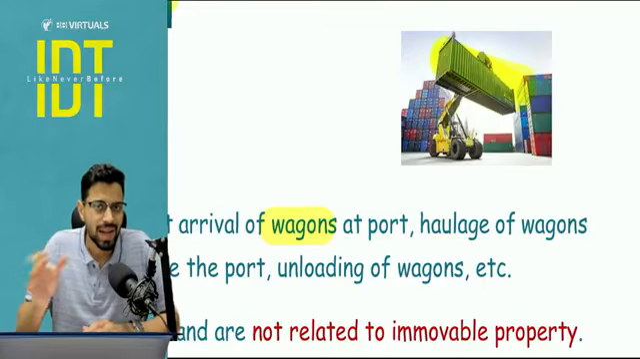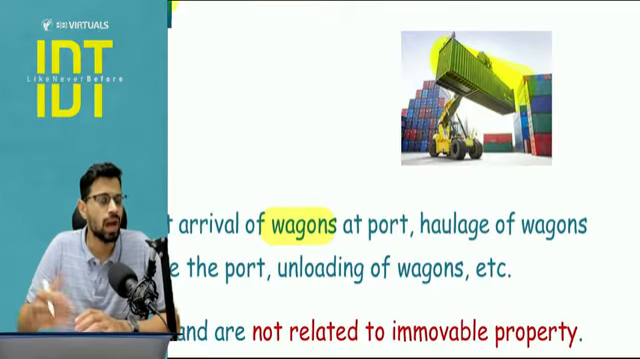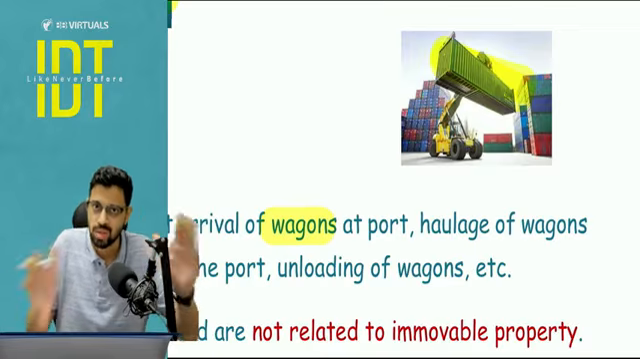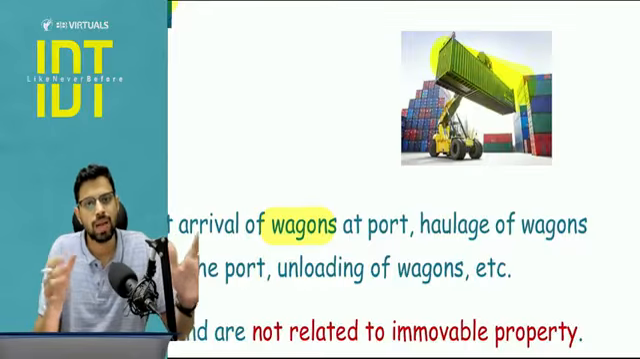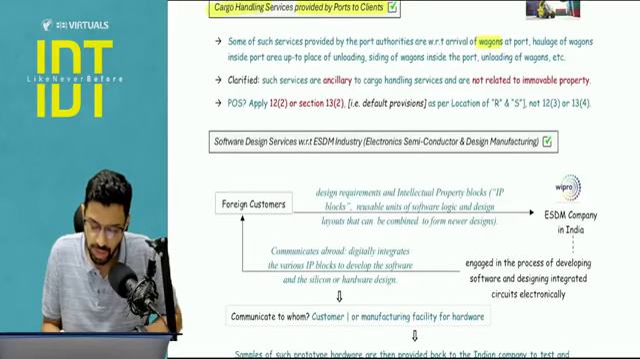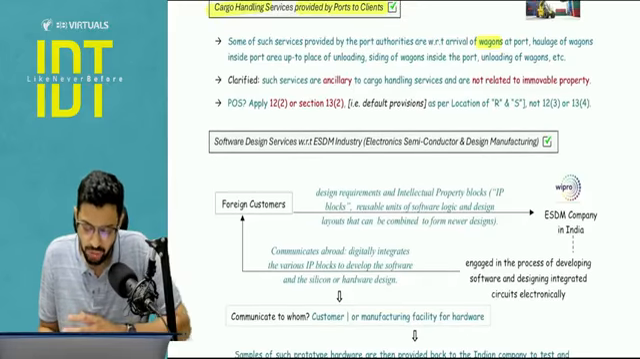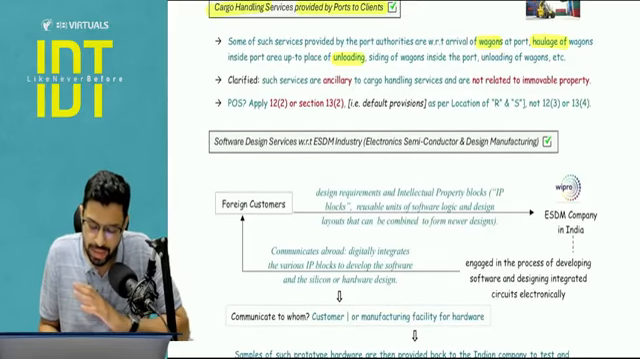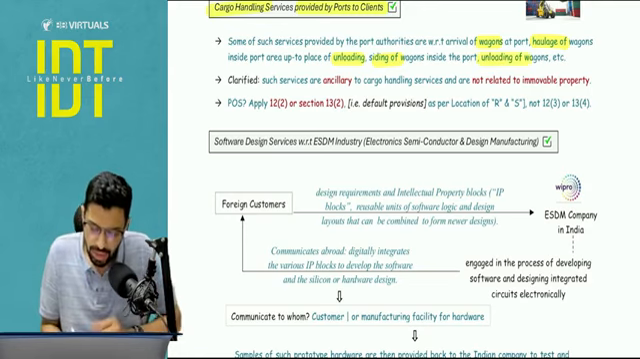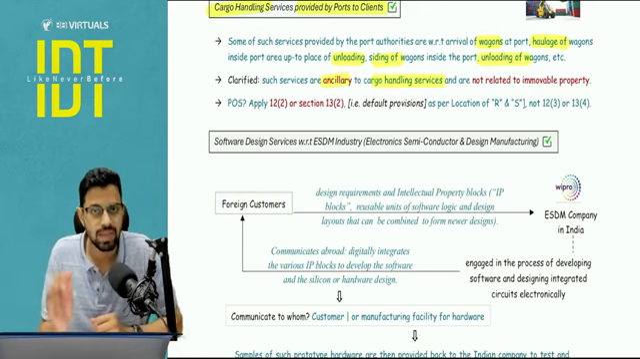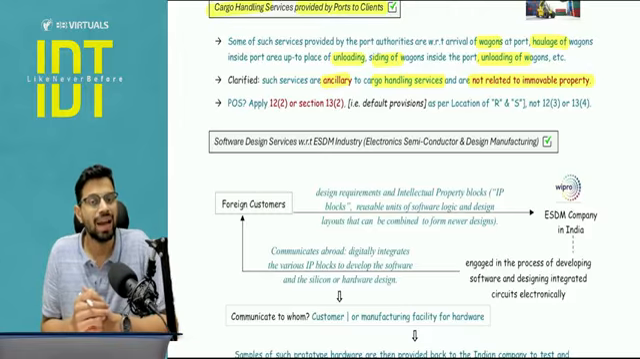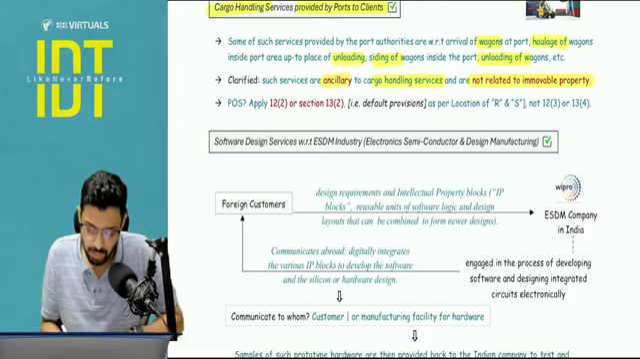So are they going to be taxed separately? If they are going to be taxed separately, are we going to apply the subsection with respect to the immovable property? Answer is no. This is a composite supply where the principal element is the cargo handling services. So this was clarified that these services with respect to the wagon, for example, arrival of wagon, haulage of wagon, unloading, siding, and these are basically various activities involved at the port. These are ancillary to the cargo handling services, and the principal element is the cargo handling. So they will not be separately categorized under the services with respect to the immovable property.